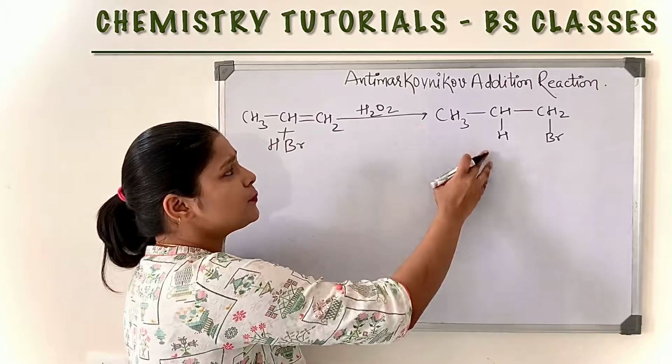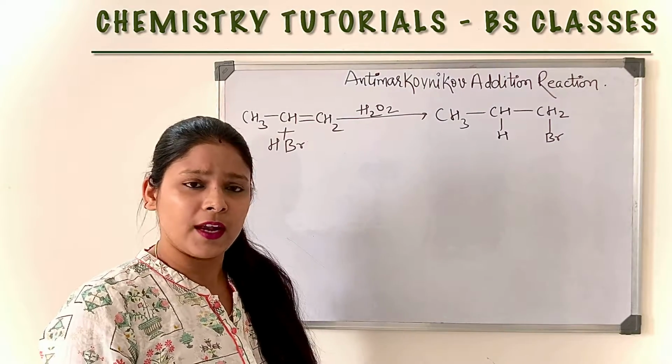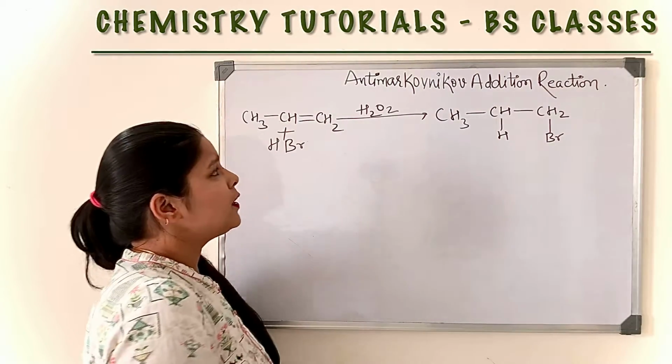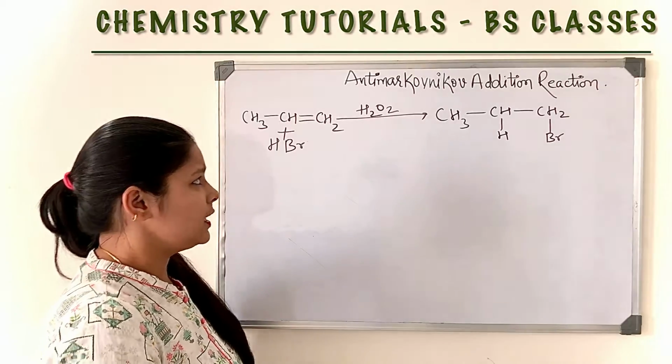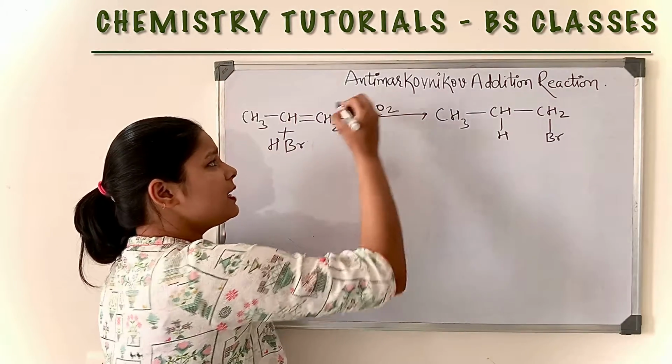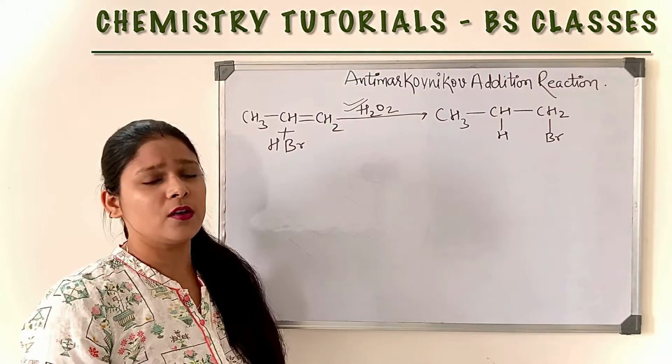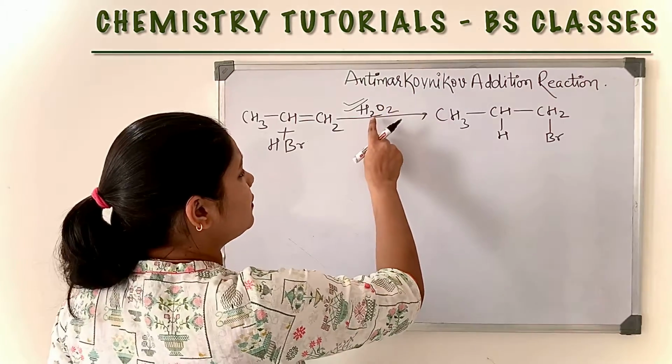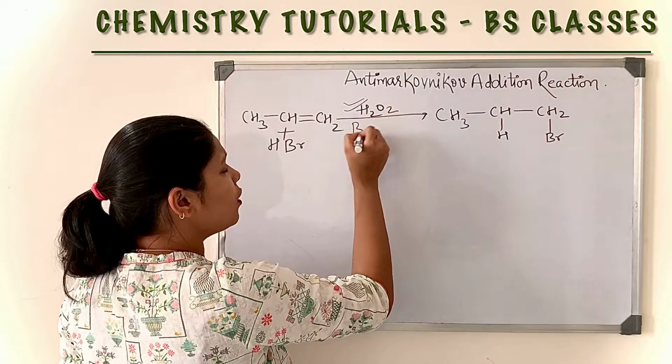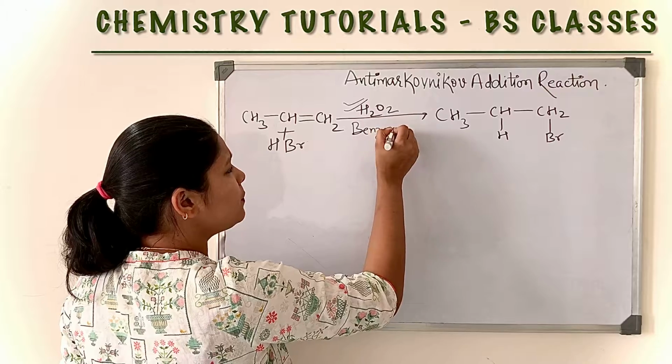This is the major product of anti-Markovnikov addition. The important point of anti-Markovnikov addition is that it proceeds in the presence of peroxide, either hydrogen peroxide or benzoyl peroxide.